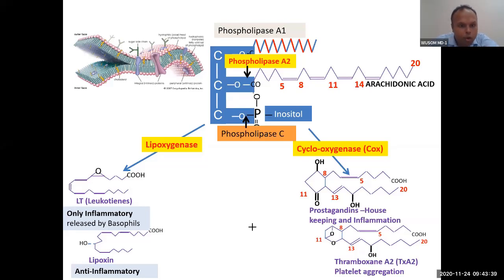You can see lipoxygenase: lipid, oxygen. Only oxygen is added, no cyclization. Therefore this is called the lipoxygenase pathway. The cyclooxygenase pathway produces prostaglandins, very important, and then thromboxanes. These both together are called prostanoids.